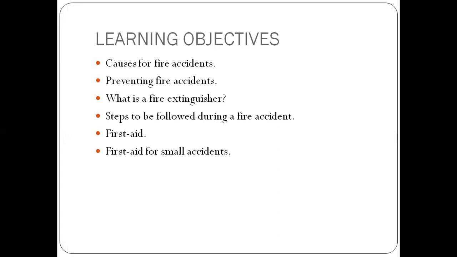So your learning objectives in this lesson are: you will be learning causes for fire accidents, how to prevent fire accidents, what is a fire extinguisher, steps to be followed during a fire accident, what is first aid, and how to do first aid for small accidents.